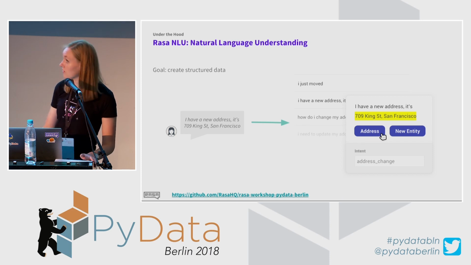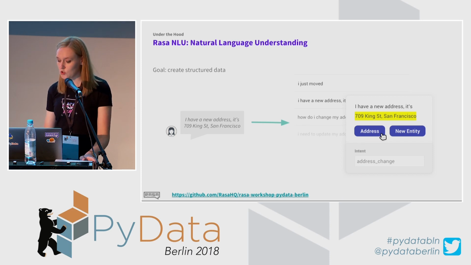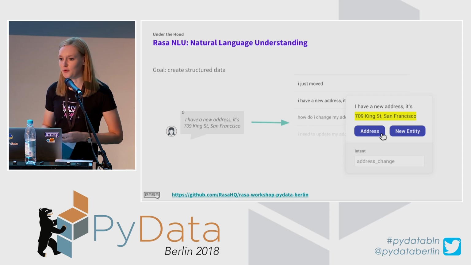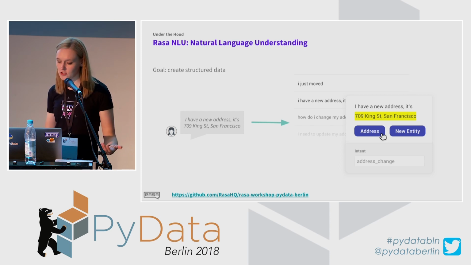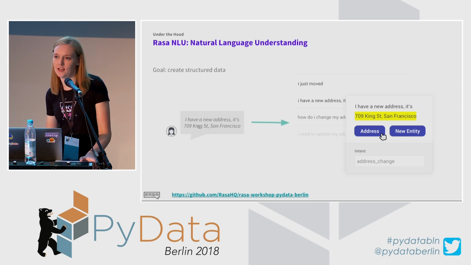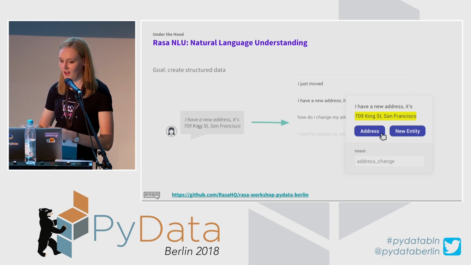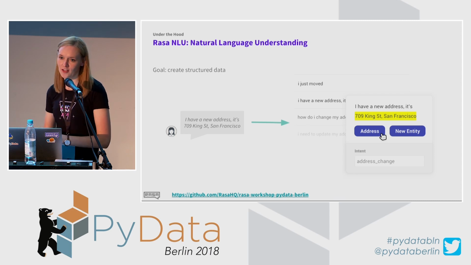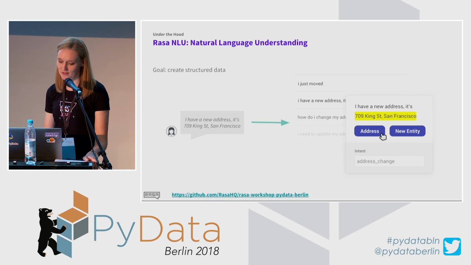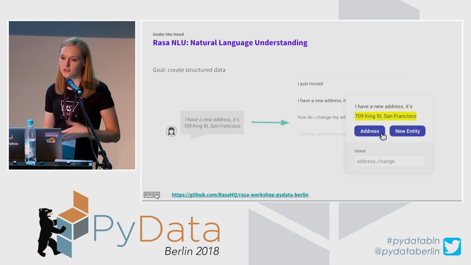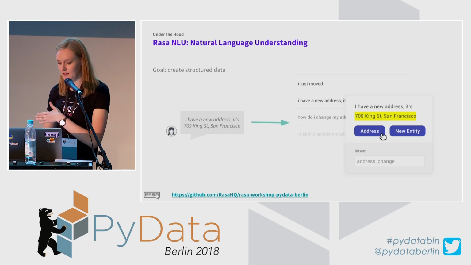So as you can see, that is the intent, and also the details that would help a chatbot make a more specific action or a more specific response. This is, for example, an address that a user already has, so that when a chatbot knows where a user lives from now on, it will be a lot easier for a chatbot to just go and make a specific action using that address. So the goal is basically to extract those two parts of information, entities and intents.